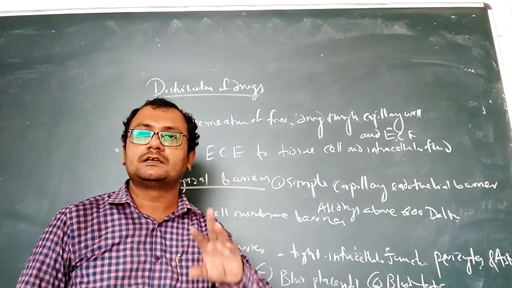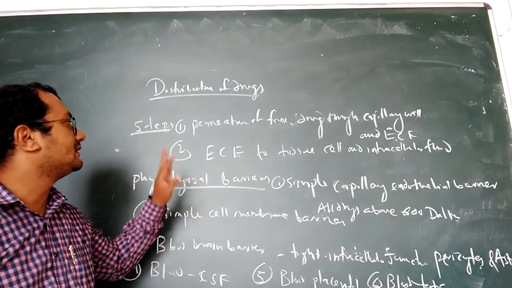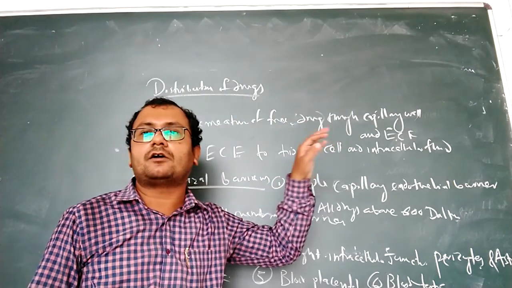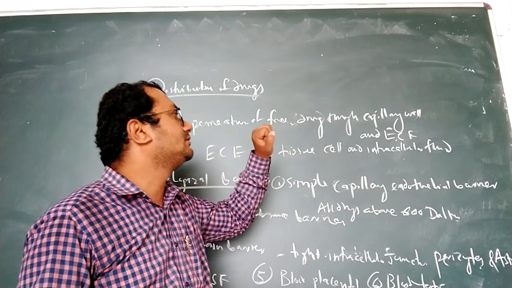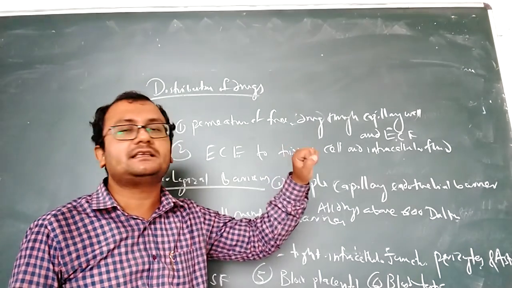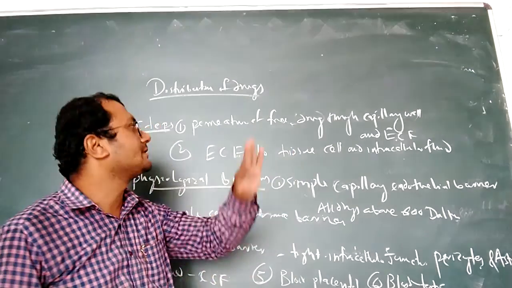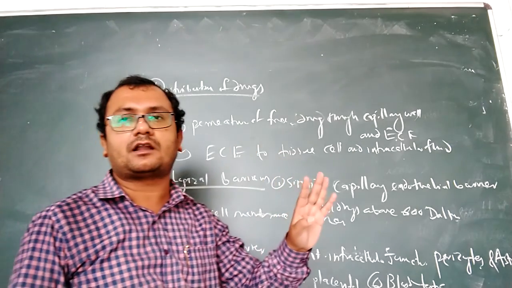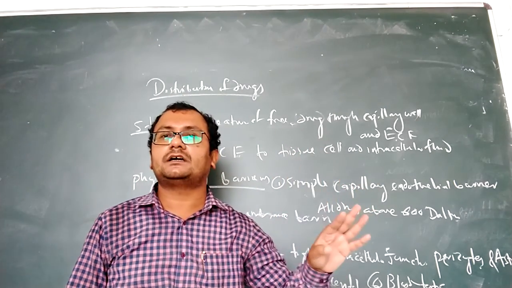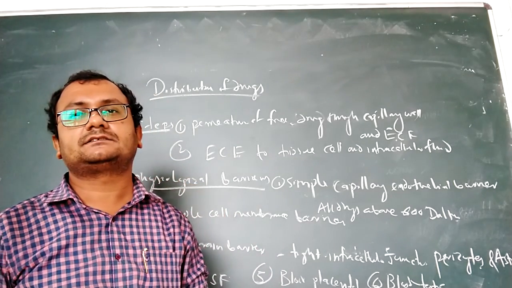Now let us discuss the steps involved in the distribution of drugs. The first step is permeation of free or unbound drug through the capillary wall to the extracellular fluids.